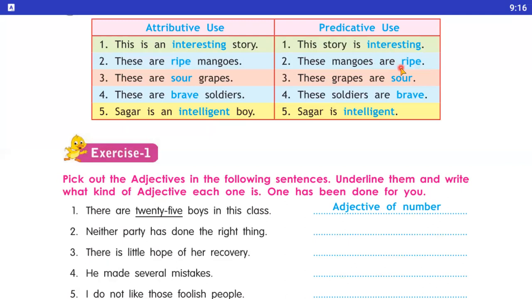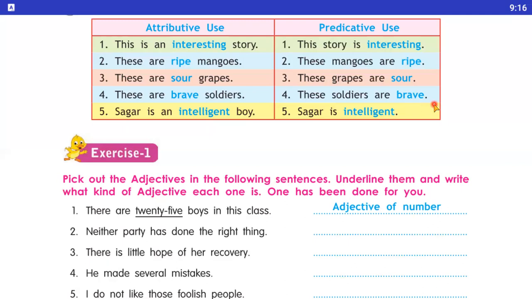So, students, I hope you have understood. Another example is here. These are sweet grapes. In the second position: These grapes are sweet. Number 4: These are brave soldiers, and these soldiers are brave. You notice that in the first position, as attributive, we use brave before the noun. In the second, as predicative use, we use brave after the verb. Okay, students, I hope you have understood.